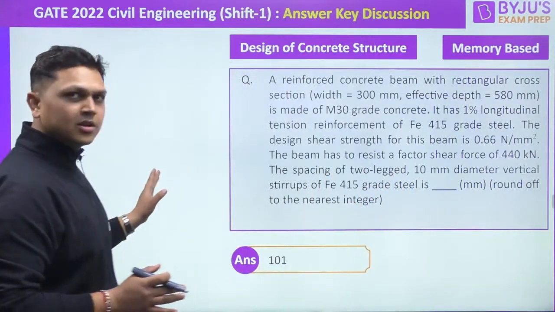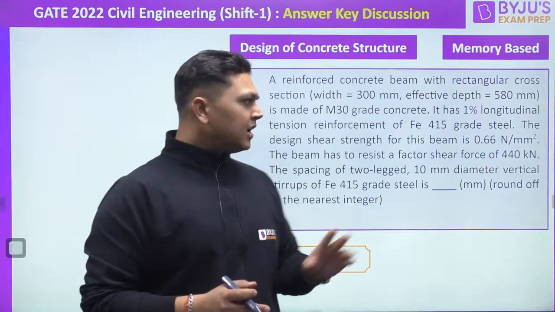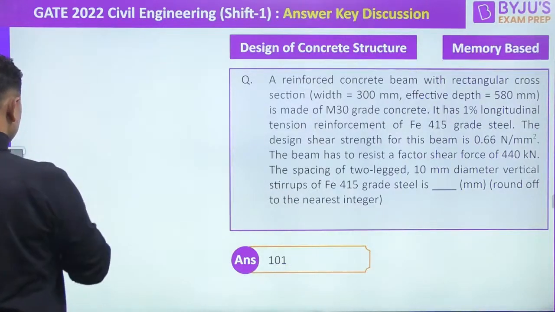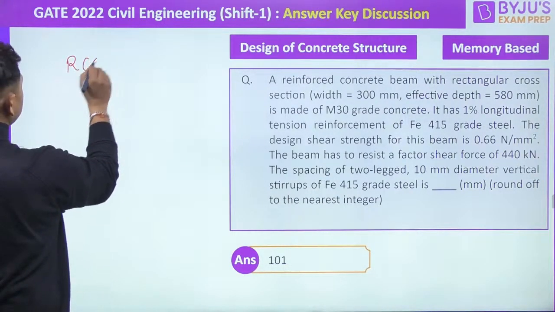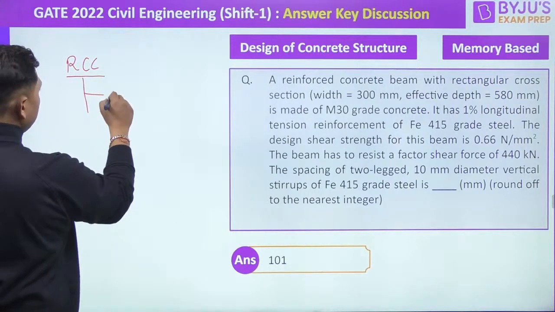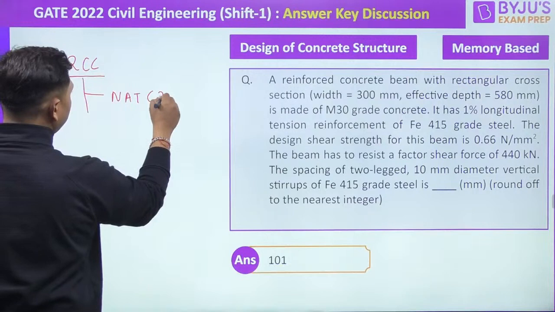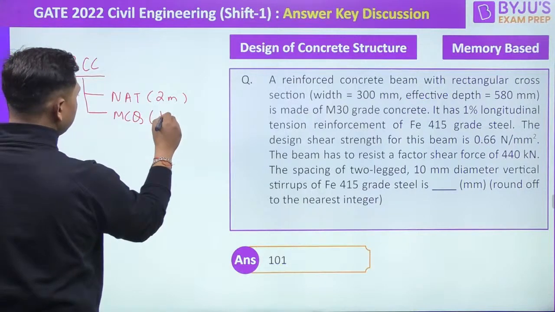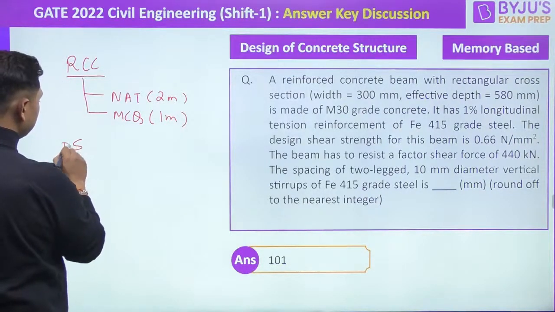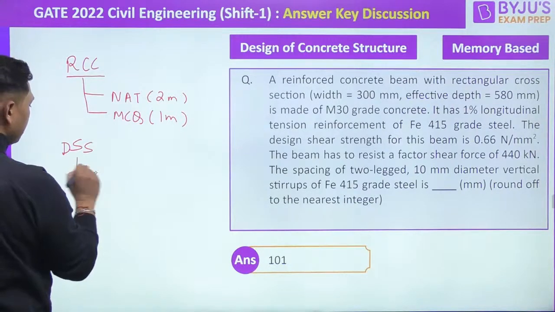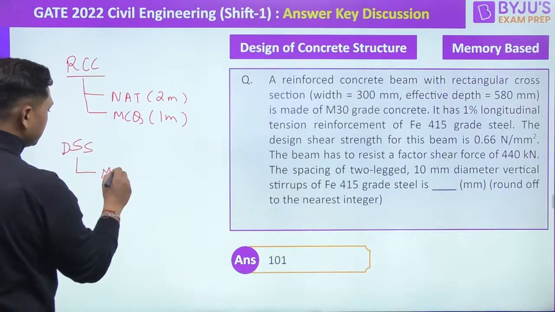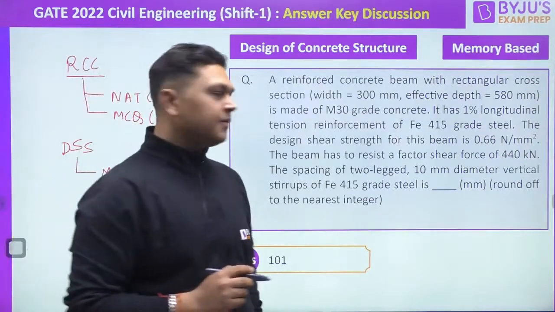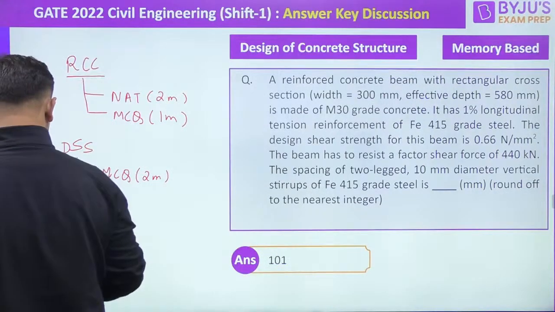And now I'll be taking the questions from RCC, steel, and one more question from geotechnical. Okay, so the distribution of the marks. From RCC, we have one numerical answer type question of 2 marks and one MCQ question of 1 mark. And for design of steel structure, we have only one MCQ question of 2 marks. All right, so this is the distribution that we have. So let us start discussing from the first question.